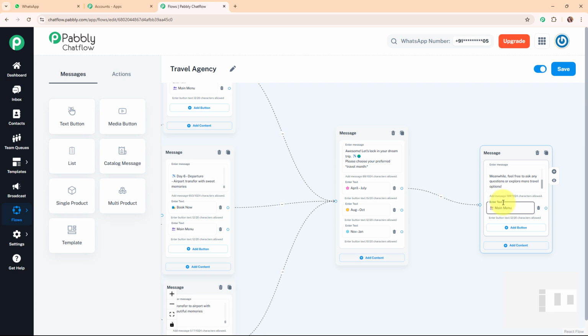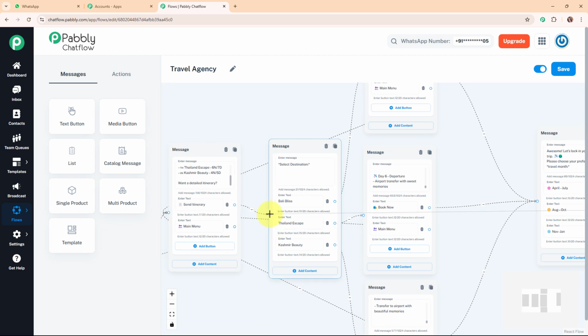Alright, so now here before connecting this quick reply button to the main message, I'm going to connect all the month options to this message box first. Alright, so I'm going to build this connection over here and now I'm going to connect this back to main menu message quick reply button to the main message box.